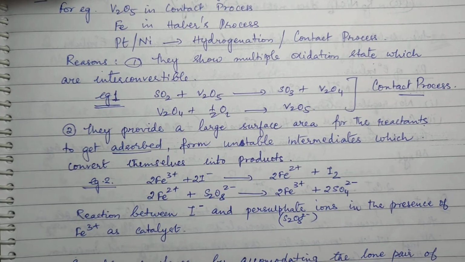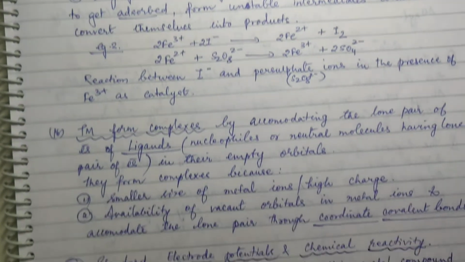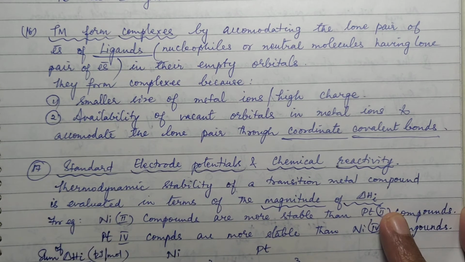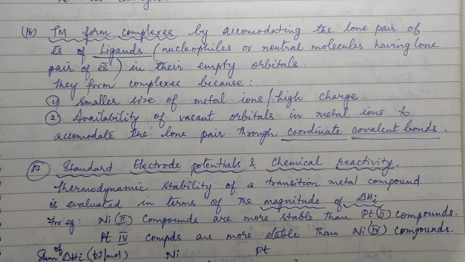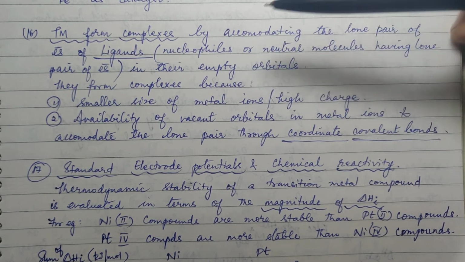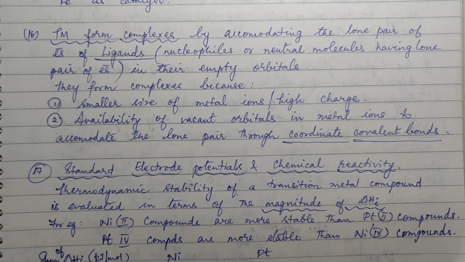Then these transition metals form complexes. They form complexes by accommodating the lone pair of electrons of ligands. Now what are ligands? Ligands are nothing but nucleophiles, or neutral molecules having lone pair of electrons.